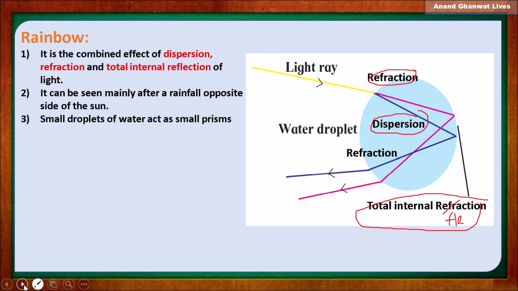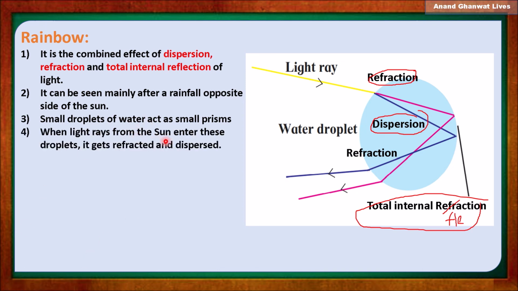What happens actually when we observe this rainbow? A small droplet of water acts as a small prism, and the light rays get dispersed into a spectrum of 7 colors. When light rays coming from the sun enter this droplet, they get refracted and dispersed.